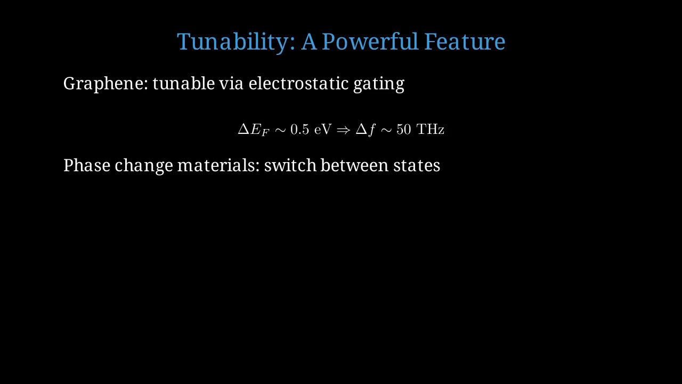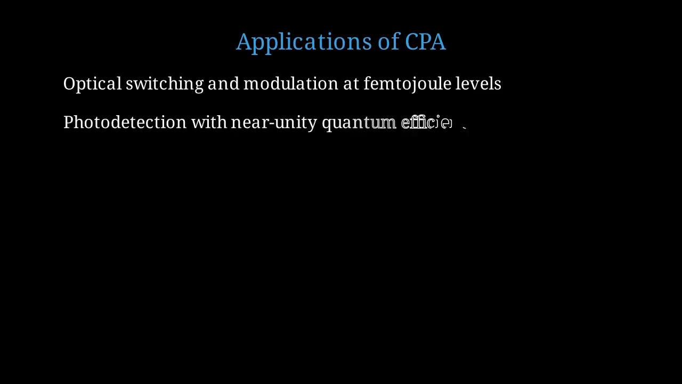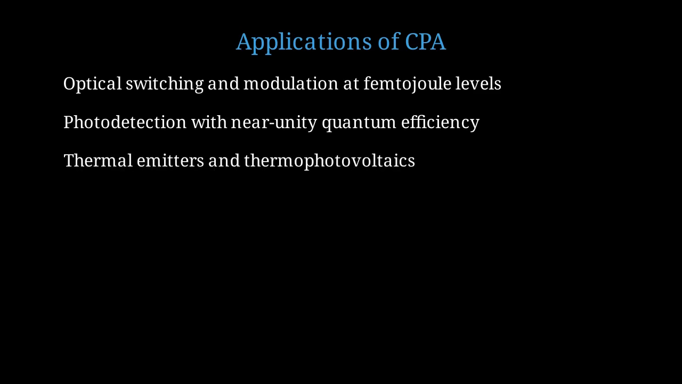optical properties. What can we do with coherent perfect absorption? The applications are diverse and exciting. Optical switching and modulation at incredibly low energy levels, down to femtojoules. By switching the phase of one beam, we can toggle between absorption and reflection. Photo detection with near-unity quantum efficiency. Every absorbed photon can potentially create a photocarrier, maximizing detector sensitivity. Thermal emitters and thermophotovoltaics. By Kirchhoff's law, a perfect absorber is also a perfect emitter.